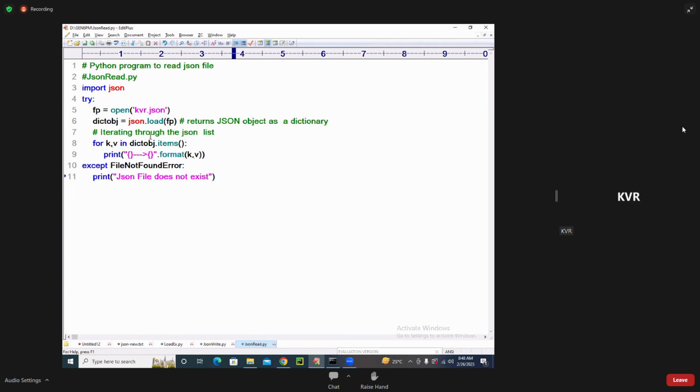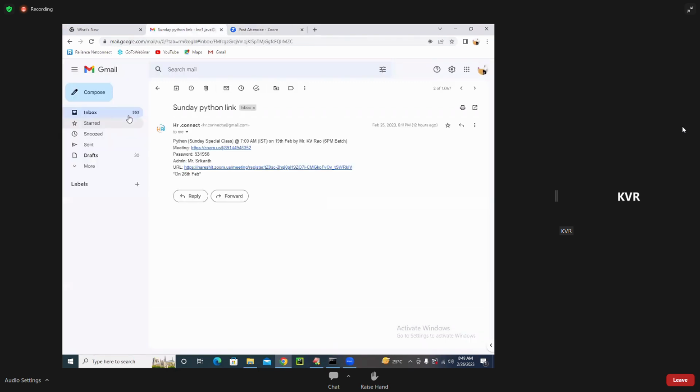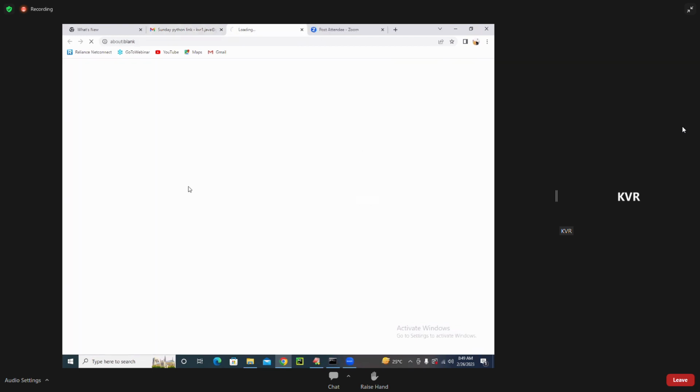This is related to the unpickling concept. Like that, how many functions does JSON contain now, my dear students? Come on, everybody. The JSON module contains how many functions? Three functions. What are those three functions? Number one is the load function, the loads function, and next is the dump function. Those are the functions which are available.